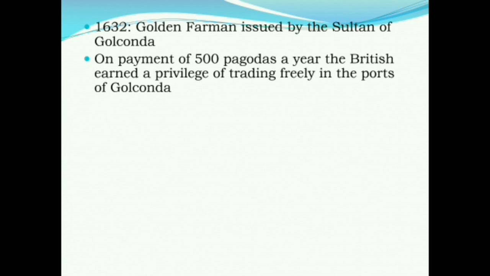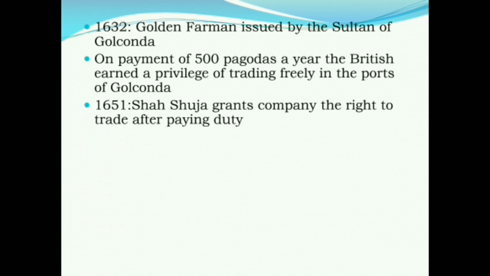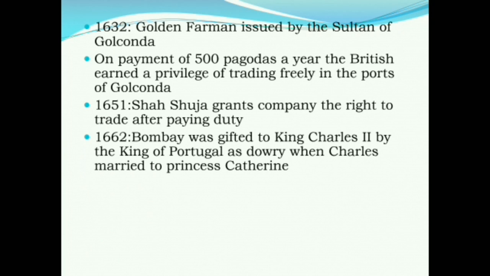So now you can see they had already got privileges in Western India. Now they are getting into the hinterland, that is the Golconda, Hyderabad region. Now in 1651, Shah Shuja granted the company the right to trade after paying duty. 3000 rupees was that duty, I think, yes. In 1662, Bombay was gifted to King Charles II by the King of Portugal as dowry when Charles married Princess Catherine.